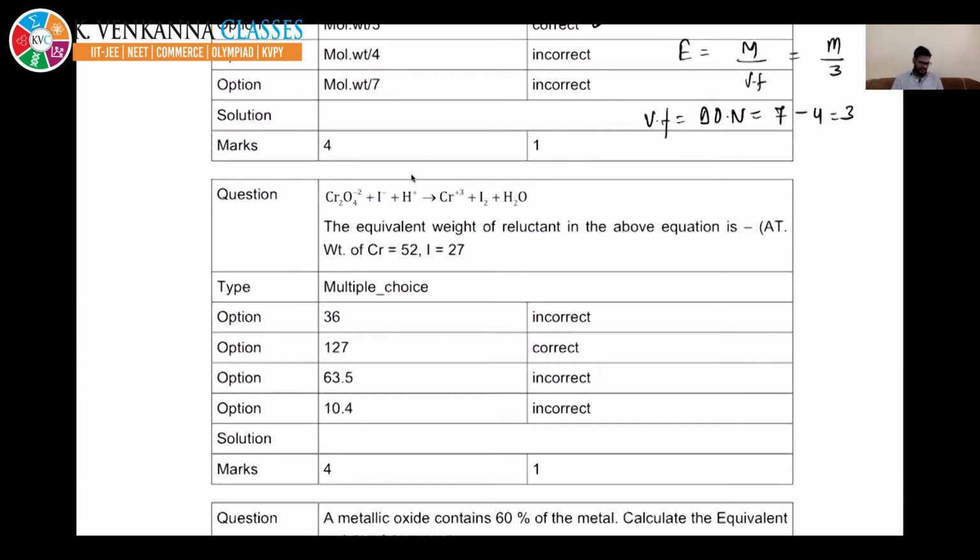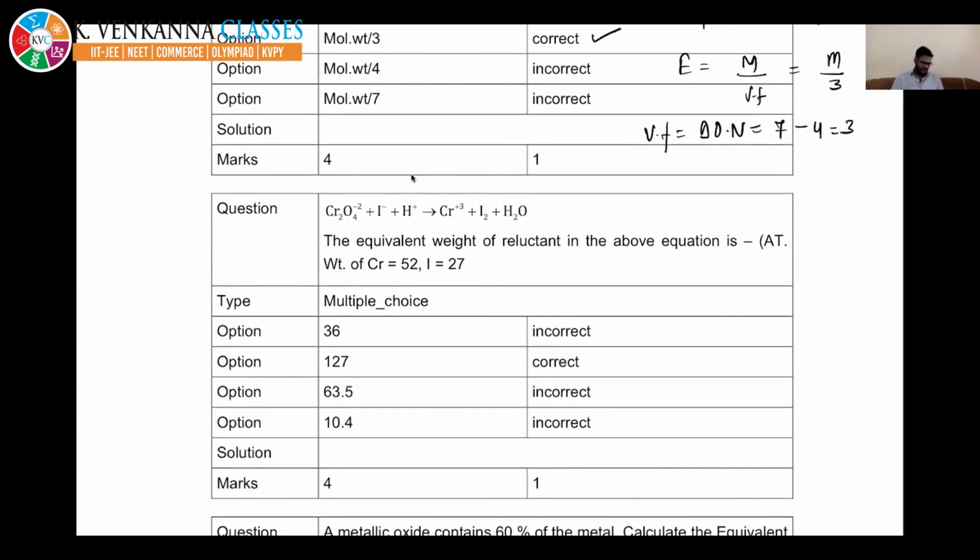In the next case, it asks for the equivalent weight of the reductant in the above equation. This is 127, and this is also 127. So they are asking you the equivalent weight of the reductant. This one is behaving as the oxidizing agent, so it is the oxidant, and this is behaving as the reducing agent, so it is the reductant.